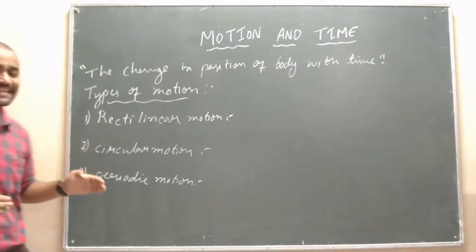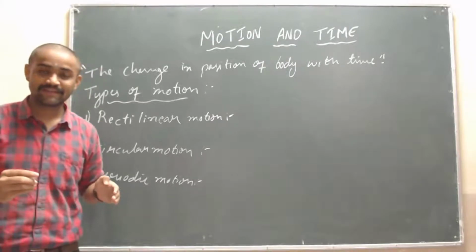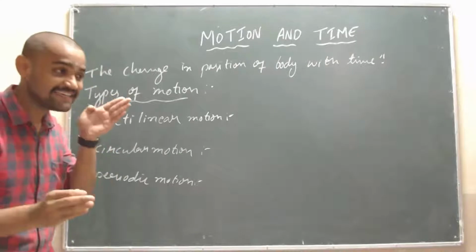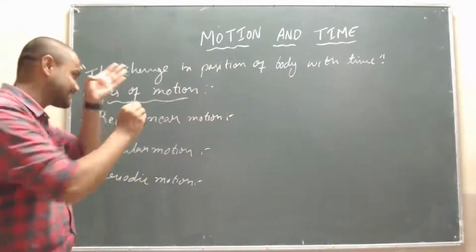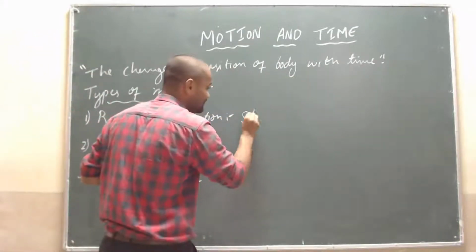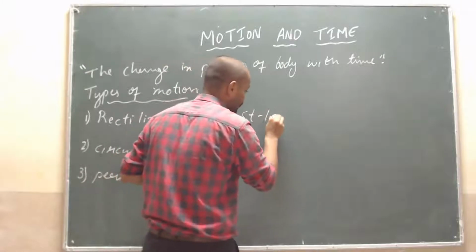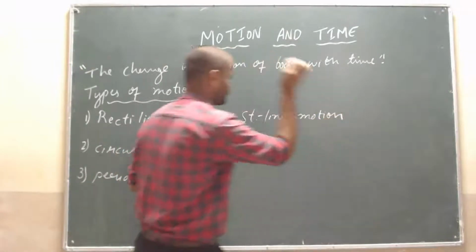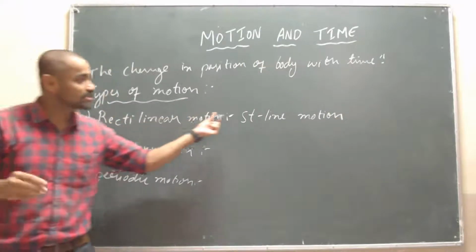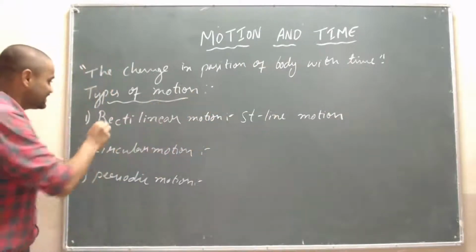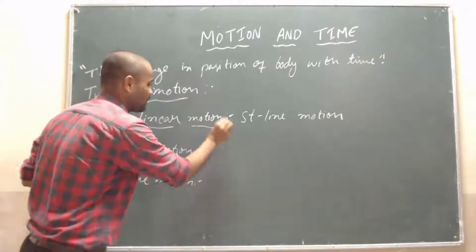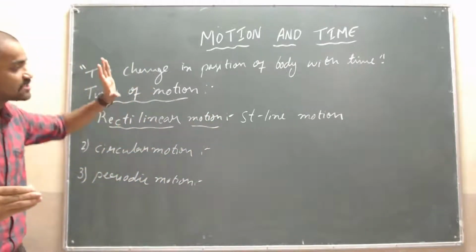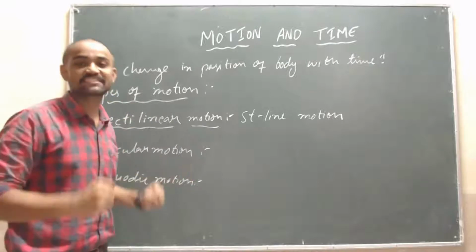What is meant by rectilinear motion? That is motion in a straight line. Motion in a straight line is called rectilinear motion. I will just write it here: straight line motion. Give me some examples. Yes, soldiers moving in a march past.